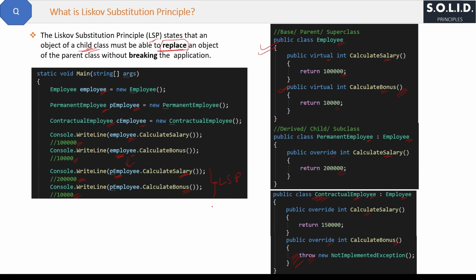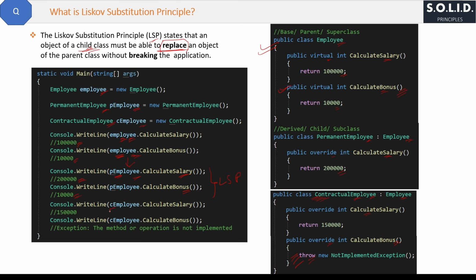Because here object of a child class is able to replace the object of the parent class without breaking the application. Now we will see how to violate LSP, when we will violate LSP. Now we will replace the parent class object employee with the contractual employee child class object C employee to call again the same exact methods like this. Okay, here the first call of calculate salary will work fine, right? But the second call of calculate bonus will break the application and this exception will come.